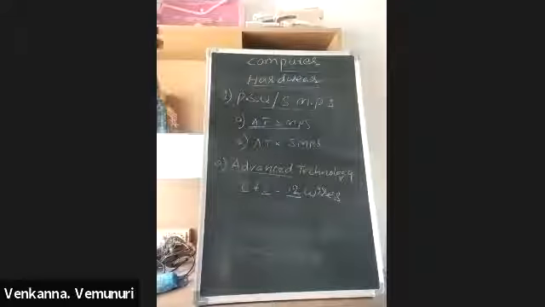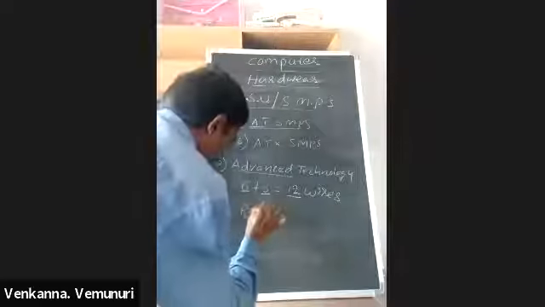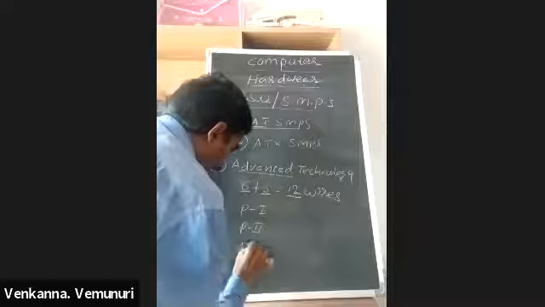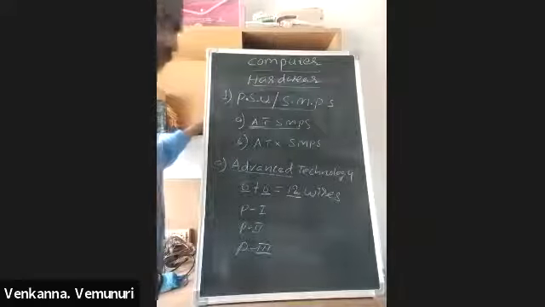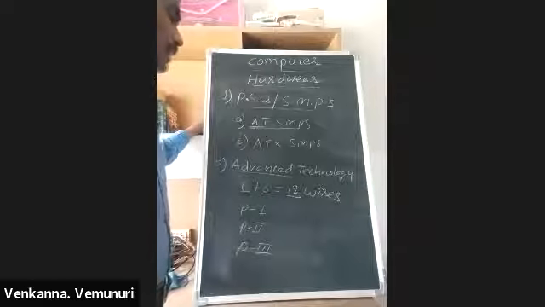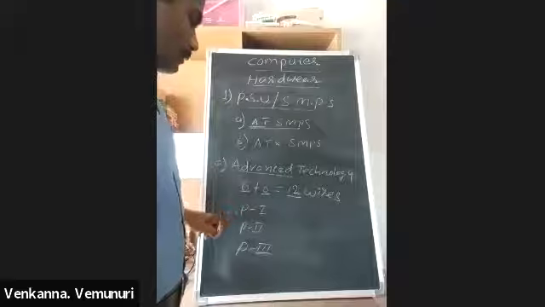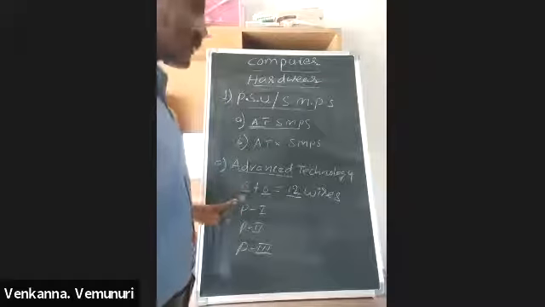This SMPS is used in Pentium 1, Pentium 2 and Pentium 3 computers. These are old technology SMPS. Now we are not using them.